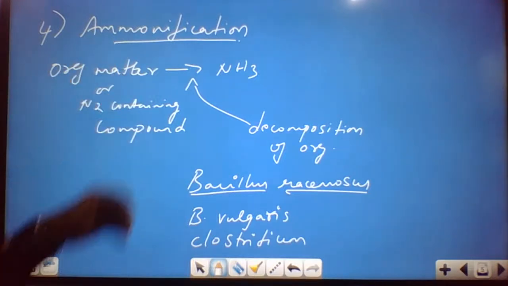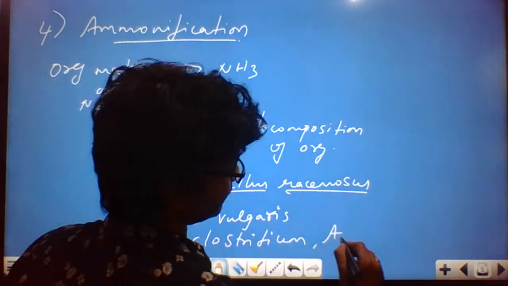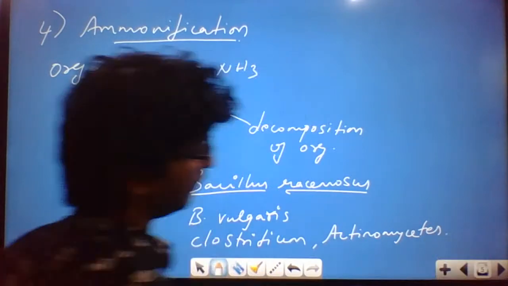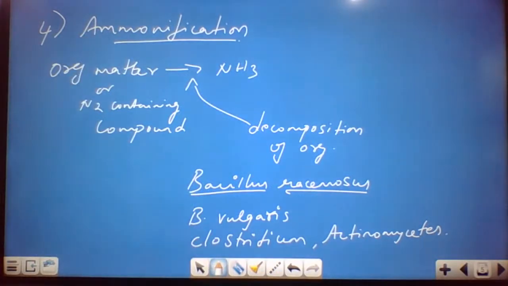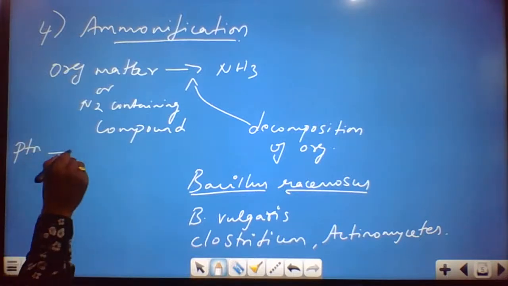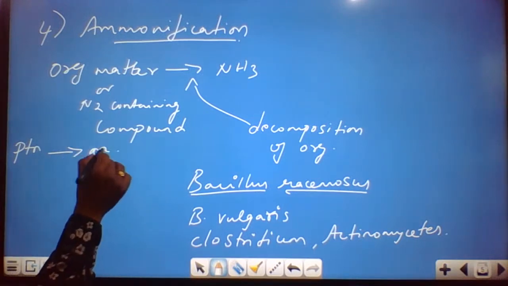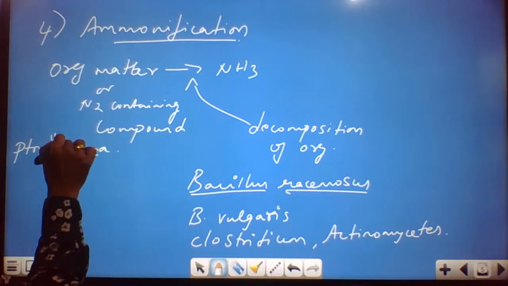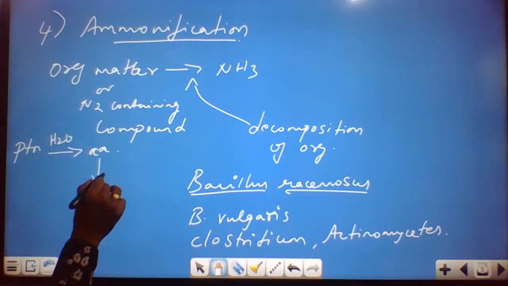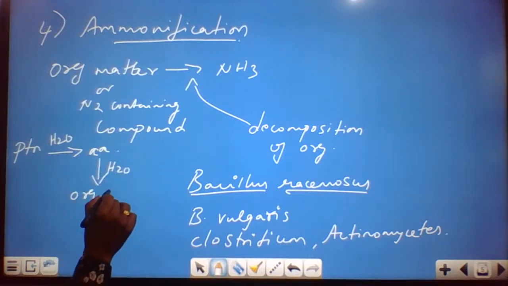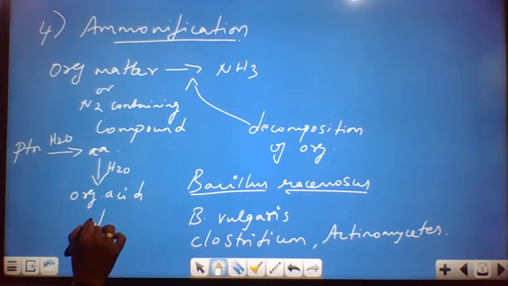Also, even the members of actinomycetes you can see in this particular process. So what's happening in ammonification is that protein is getting converted to amino acid with the help of water molecule. Then the amino acid keeps on getting converted with the water molecule to organic acid, and this leads to the formation of ammonia.